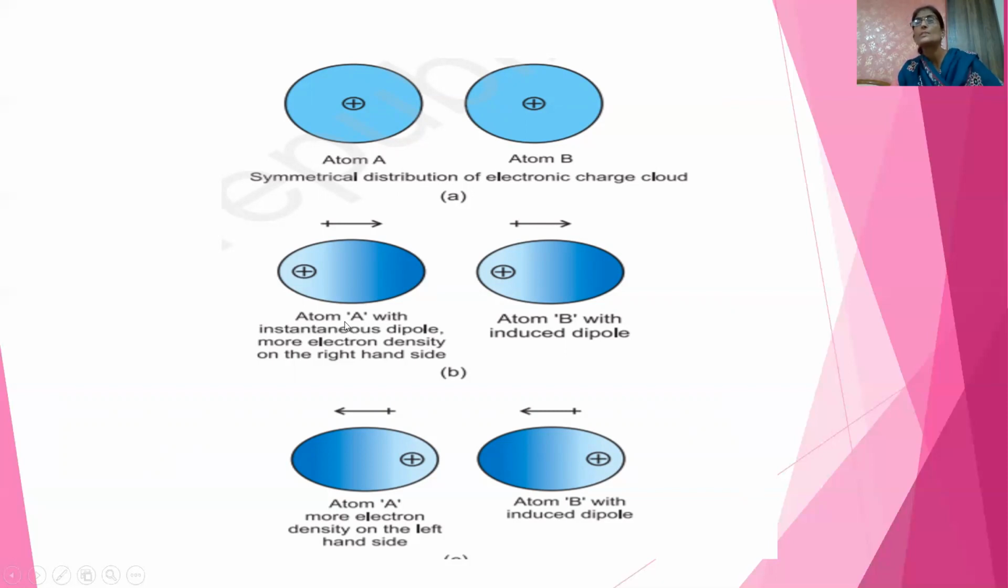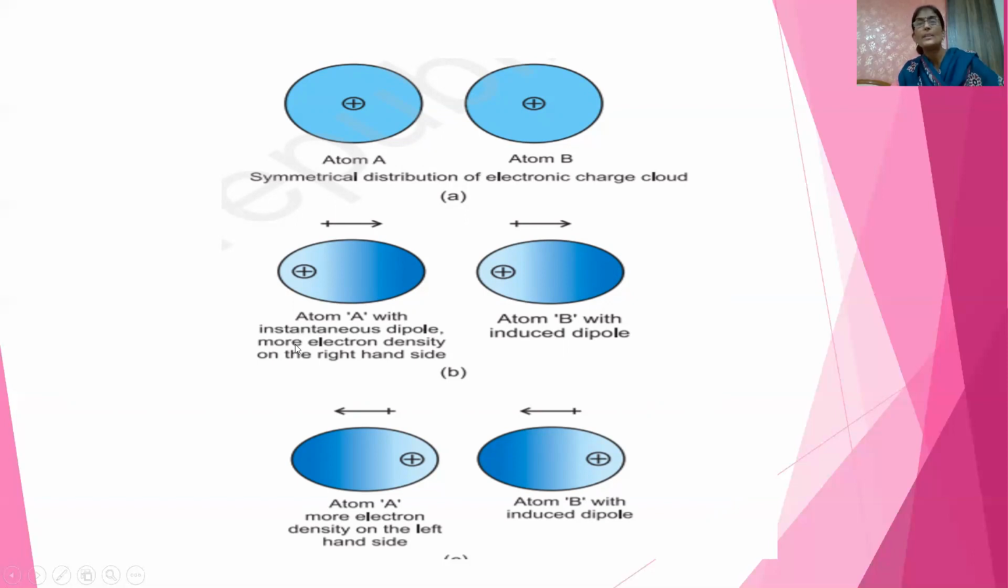Dipole means something that has two charges, one side plus, one side minus. We call that a dipole. So in the first atom A, for a moment, a dipole is formed and that is called instantaneous. Instantaneous means this will form for a fraction of a second. Okay, so this type of dipole is called instantaneous dipole.